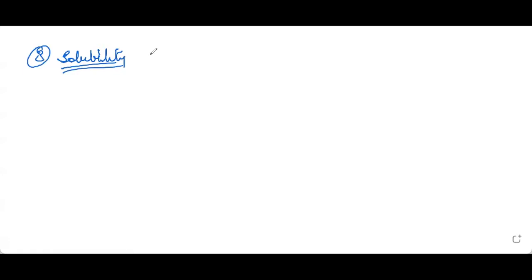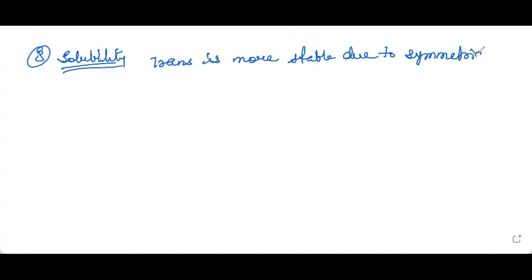So again, because trans is more stable due to its symmetrical structure, it is less soluble.